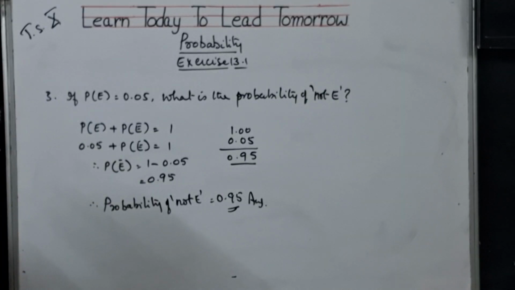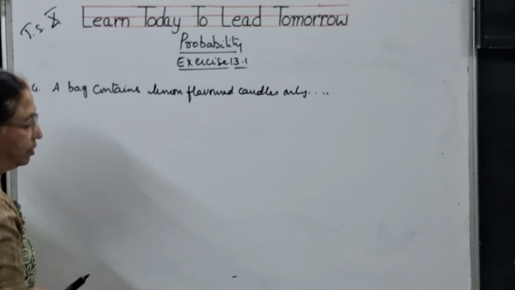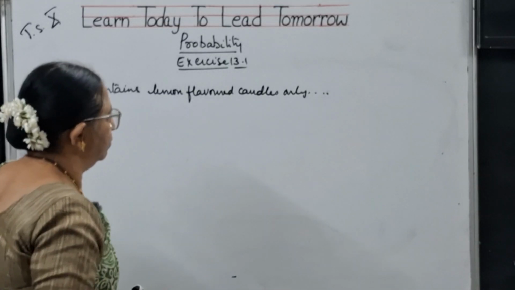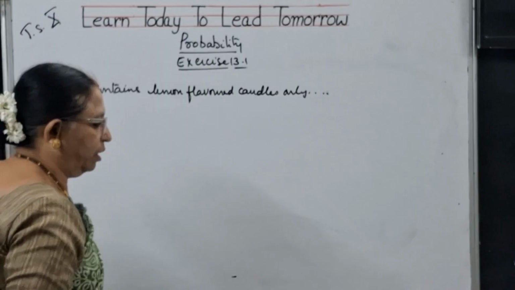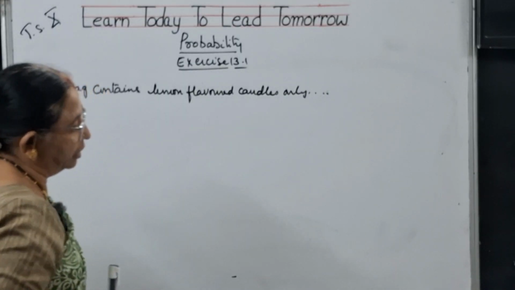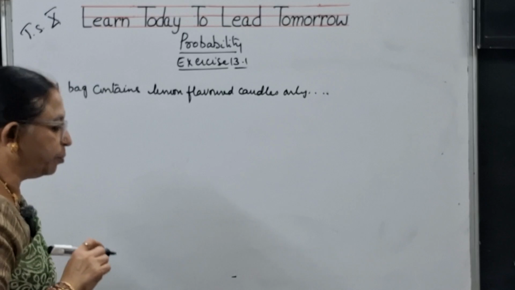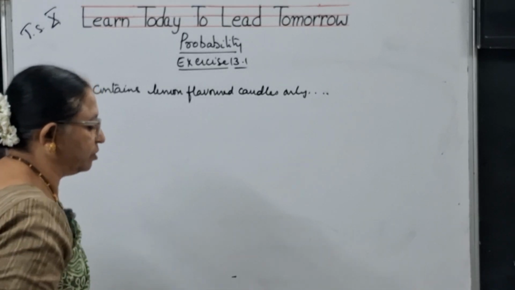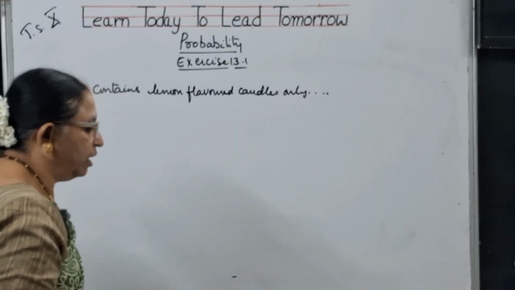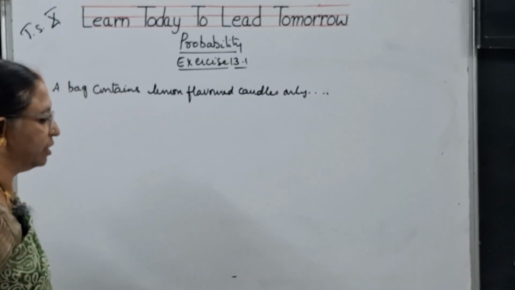Note it down. Now, fourth problem, children, it is like this. A bag contains 11 lemon flavored candies only. Malini takes out one candy without looking into the bag. What is the probability that she takes out an orange flavored candy or a lemon flavored candy?